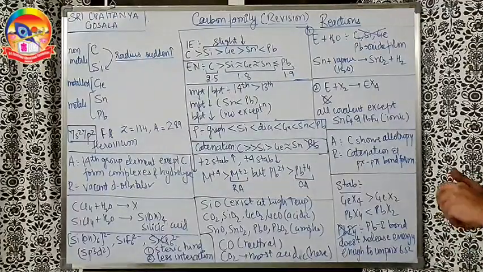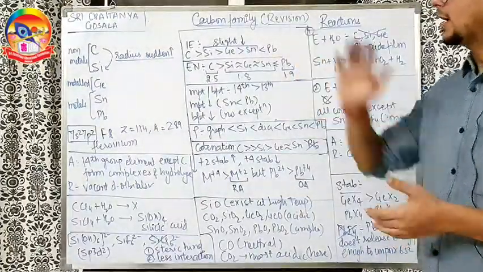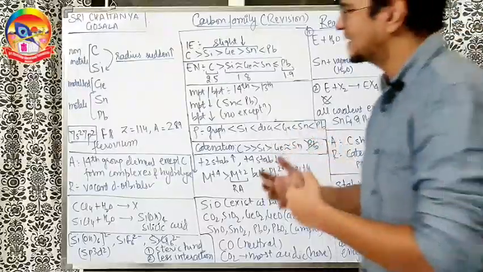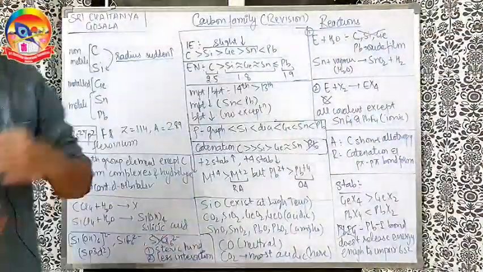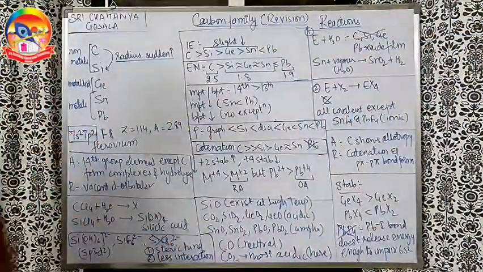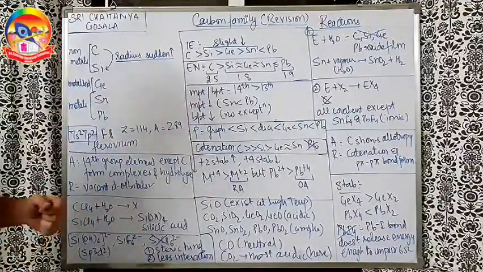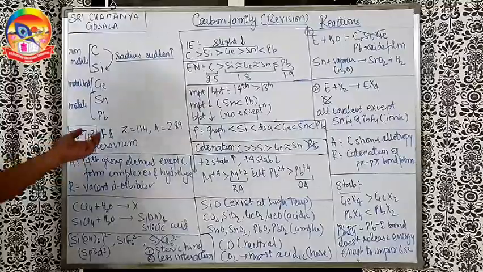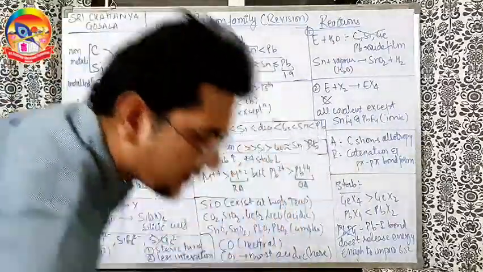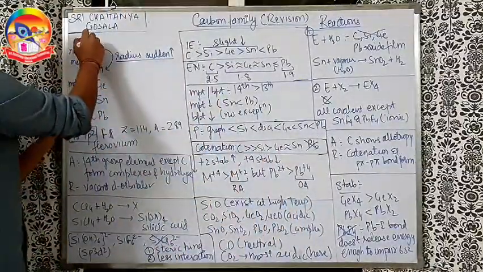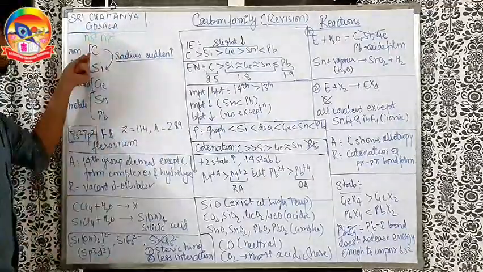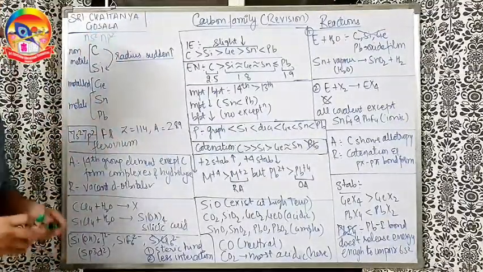So now let us talk about the carbon family. The carbon family is composed of carbon, silicon, germanium, tin, lead, and the new element added is flerovium. The symbol is Fl, atomic number 114, mass 289 gram per mole, and obviously valence configuration will be matching with this group. This group has a configuration of ns2 np2. So from the 7th period, 7s2 7p2.